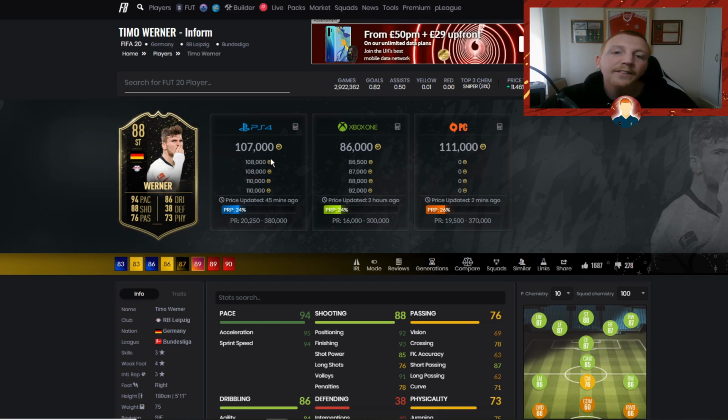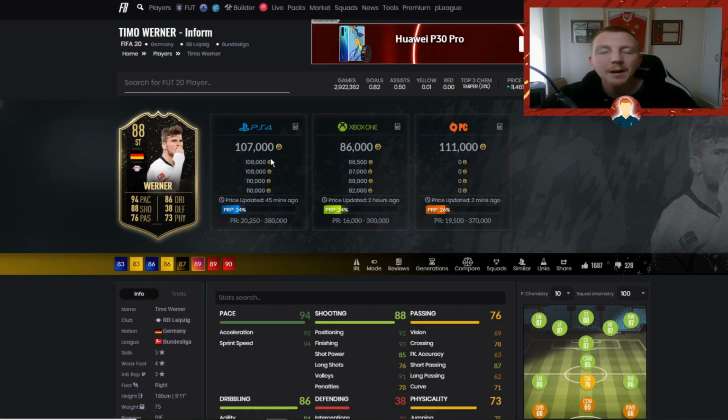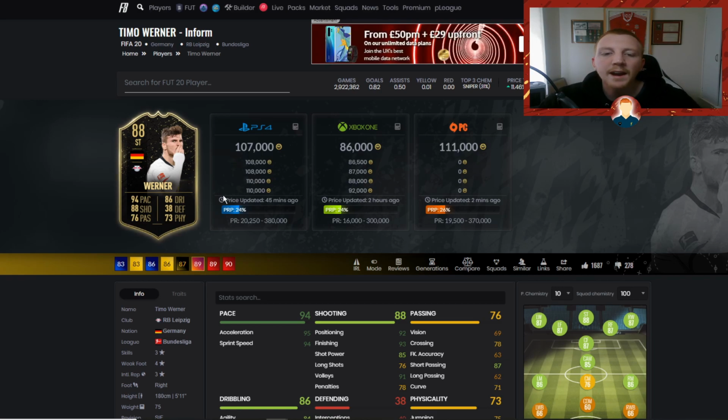If he does get that 95 card that we saw on the screen previously, it is going to be crazily expensive, around sort of the Upamecano, Aguero prices of 1.8 to 2 million. So we need to look at it like that. People aren't going to be able to afford to pay that. They will want their 89 and 88 Werners back, so they'll go back and they'll buy these cards again. So I think overall this could be a really good one to look at. So make sure you keep an eye out for a drop in those prices for those cards.